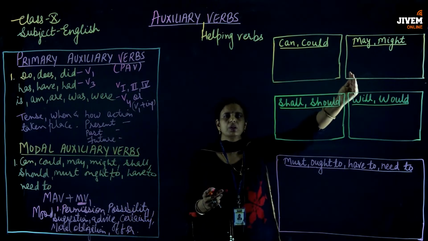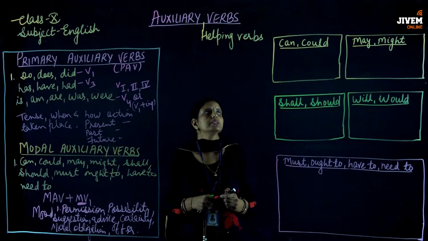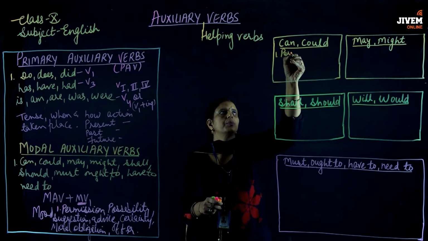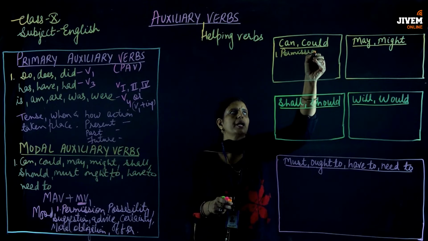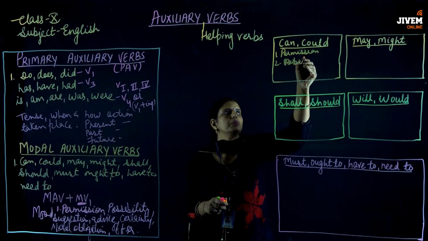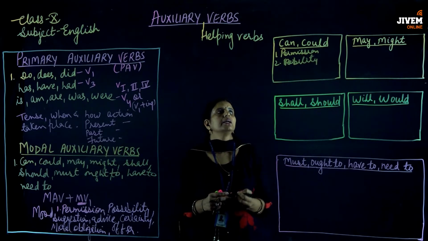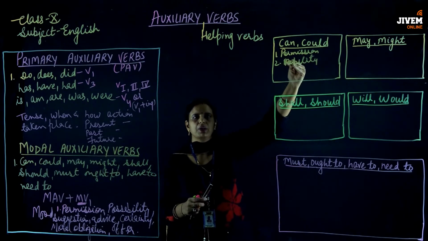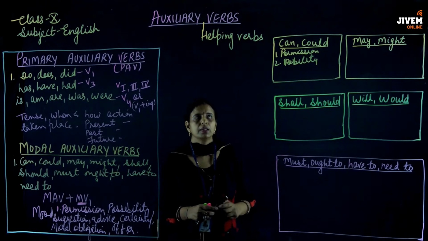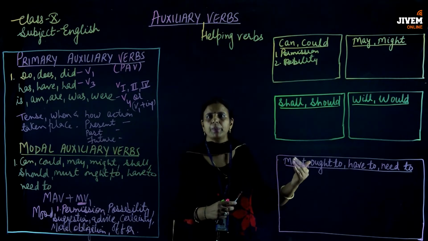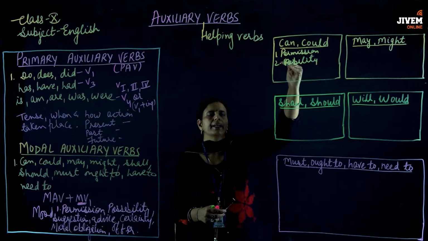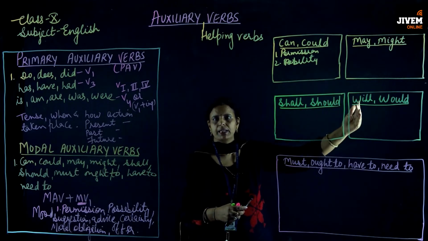Now let's come to the modal auxiliary verbs. First one is can and could. Now can is used to take the permission, at the same time it is showing the ability also. Like for example, if I say that I can lift this table, it means that it is showing the ability, that yes, you can do this work. And if I am saying can I take your pen, it means that it is showing the permission. We are asking for the permission, that can I take your pen or can I take your mobile, etc.